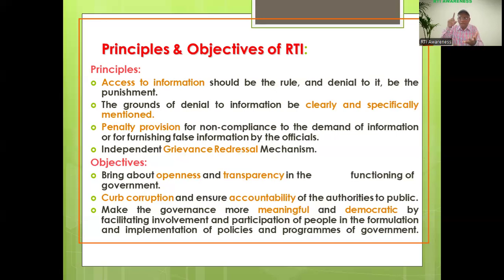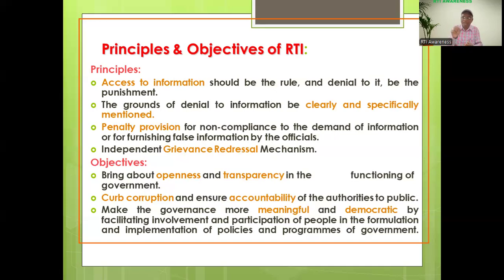That is, sir, I have applied, but in due time I did not get the information. That's why I have to receive compensation as per section 19 subsection 8B, because I detrimentally suffered and lost something. He has the right to say these things before the appellate authority.